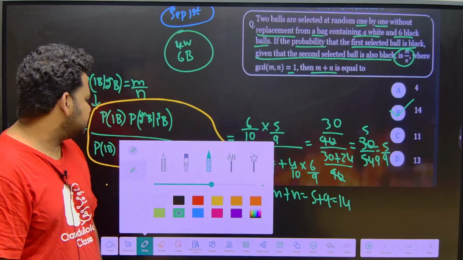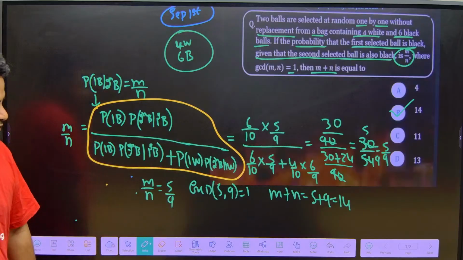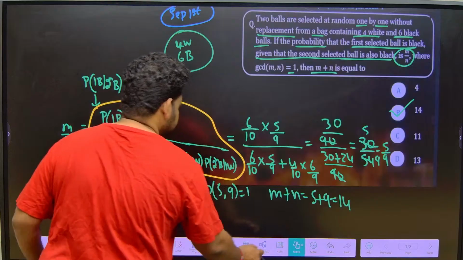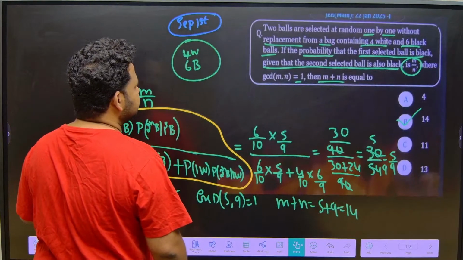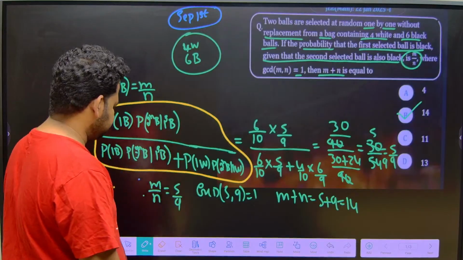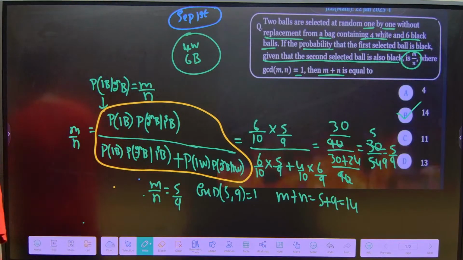Anyways, please take a screenshot of this solution if you want. So this was asked in the January session, January 22nd. This question was asked in the first shift. Please take a screenshot of the solution.